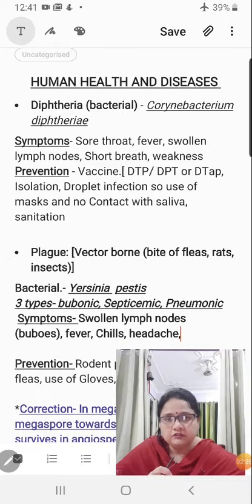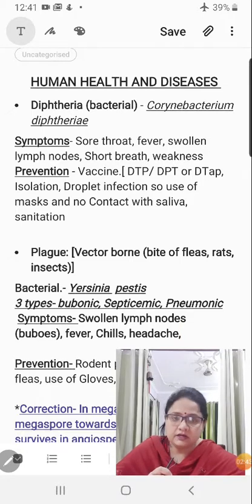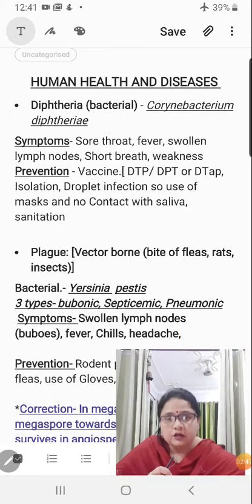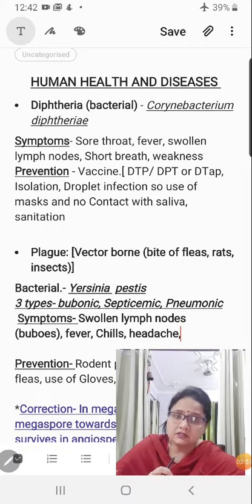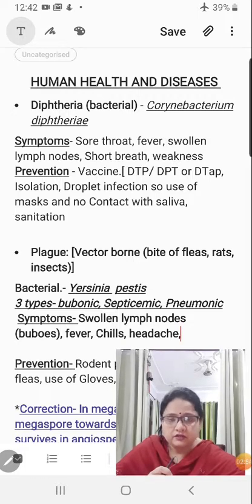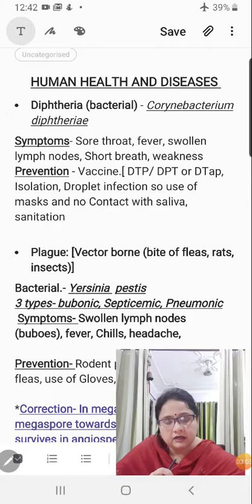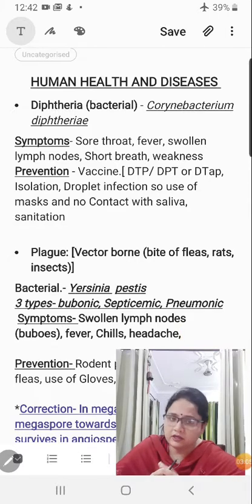So here the prevention of diphtheria is the vaccine, which is a combined vaccine, that is DPT. Sometimes it is written as DTP and sometimes also as DTaP, right? The full form is diphtheria, T for tetanus and P for pertussis. Pertussis is whooping cough, right, children? So just understand that it is a clubbed vaccine, a combination to target three different diseases. So vaccination for diphtheria is very much there in the prevention measures.